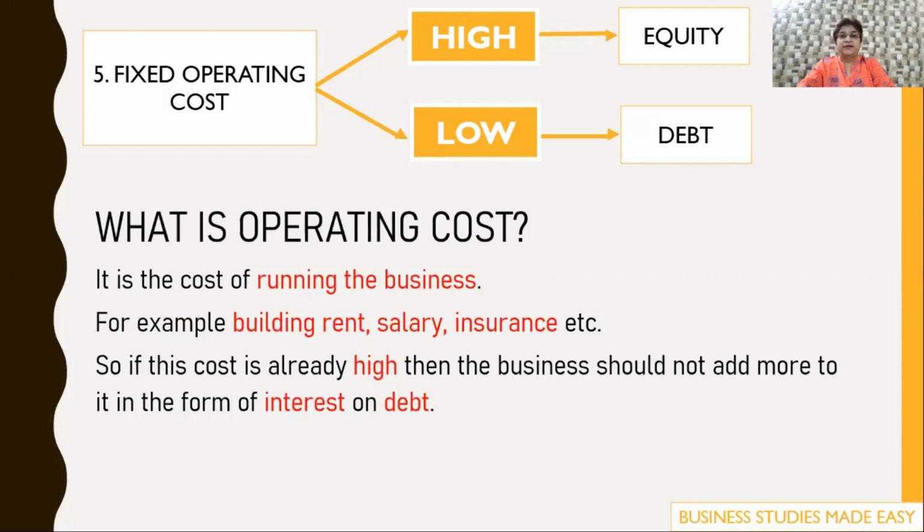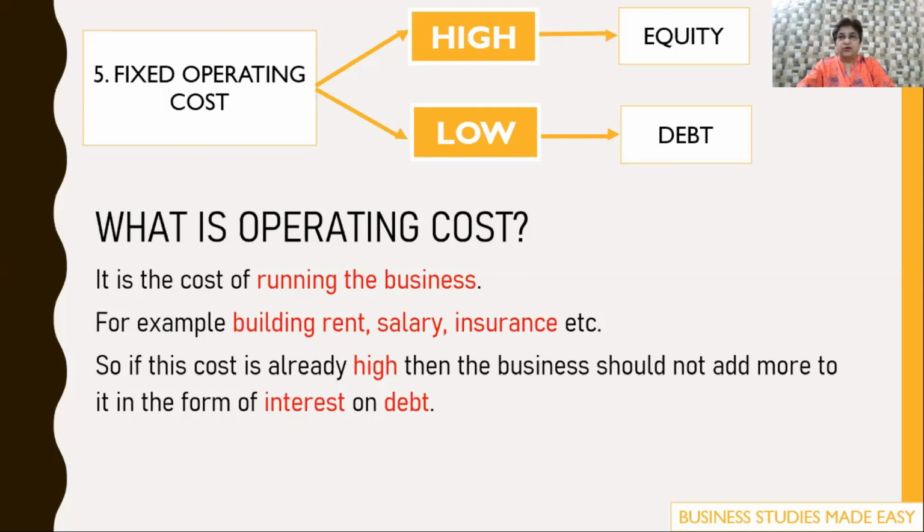Like, for example, the rent that you pay, the salary, insurance, etc. Suppose you're paying a huge amount of rent for the building. So already the operating cost is very high. Then if you issue debt, you have to pay interest, so that will add to the cost. So if the operating cost is already very high, the finance manager will never go in for debt because that will add to the cost. He'll always go in for equity.